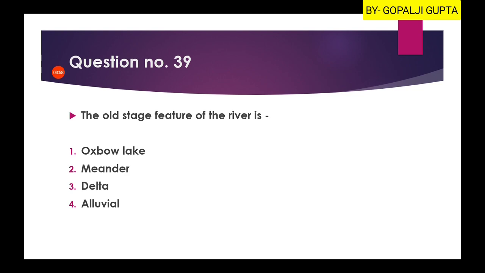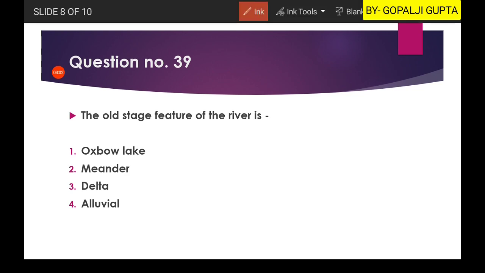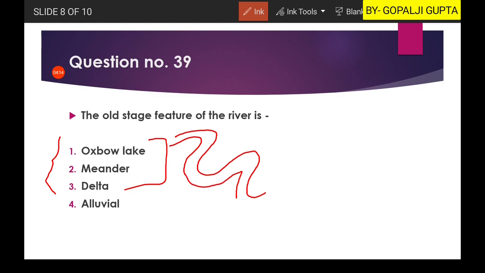Now the next question is, the old stage feature of the river is. As you will see from the options, oxbow, meanders and delta, all three are a little bit confusing. In such questions you have to make a general profile of a river like this. This is the meandering, and as we move towards the mouth of the river, you will find that there are some oxbow lakes.